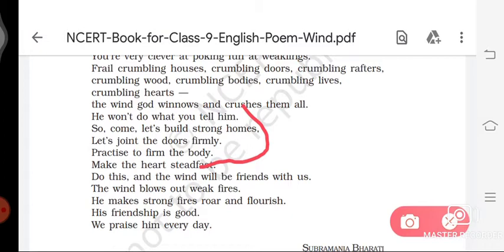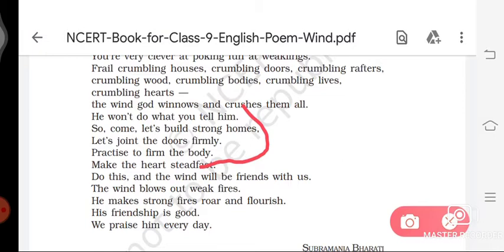resilience, courage, and determination. So in this poem, the wind is a symbol of the difficulties and challenges which come in our life, and we can face them only with exceptional strength, resilience, courage, and determination.